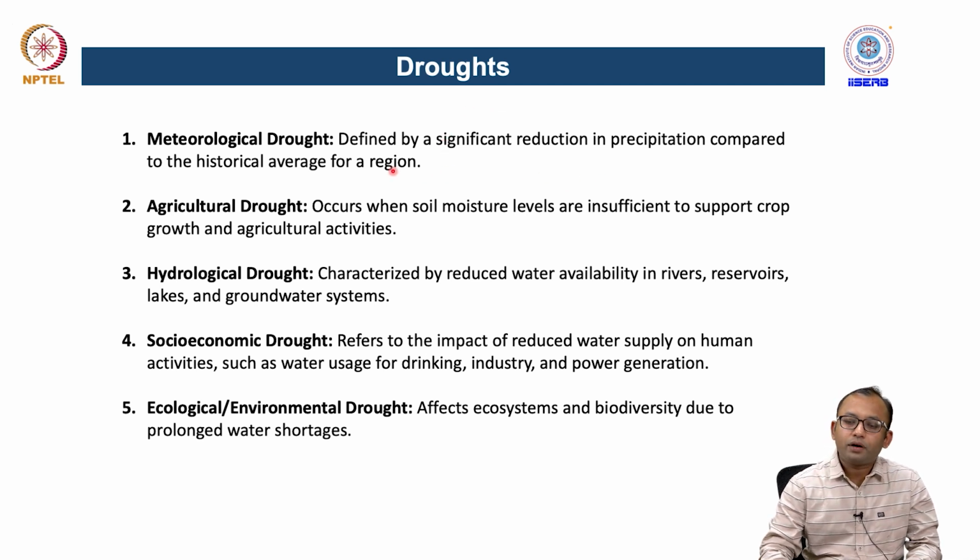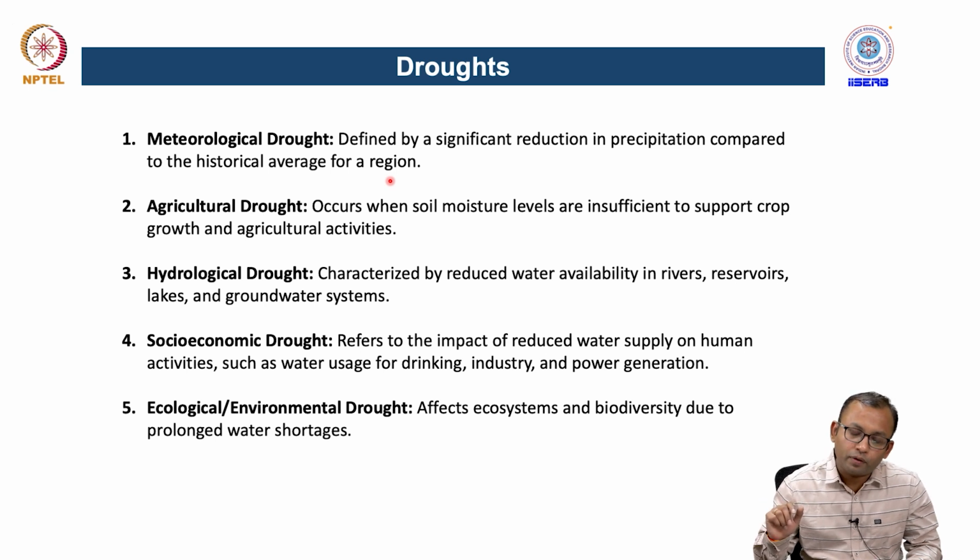So, we can define droughts into 5 different categories. First is called meteorological drought, which is defined as a significant reduction in precipitation compared to the historical average of the region. Suppose you know that in one particular region, 1000 mm is the normal range of rainfall, but in one particular year that place receives only 500 or 600 mm, almost a 40% or 50% decrease.